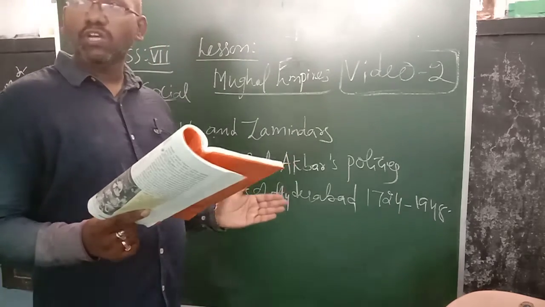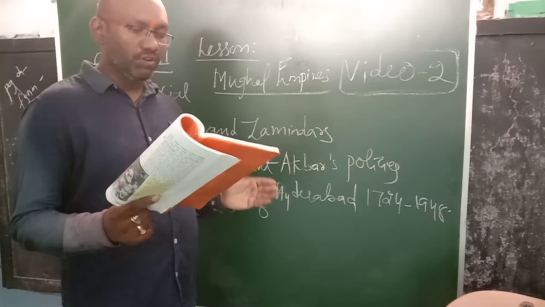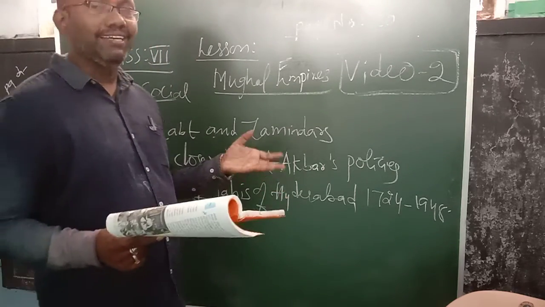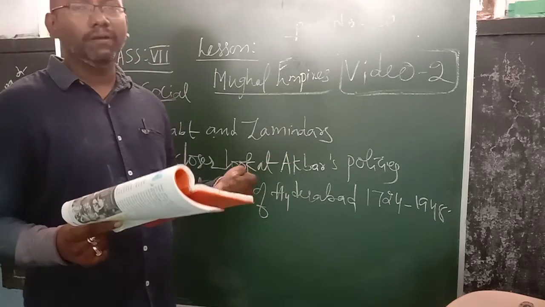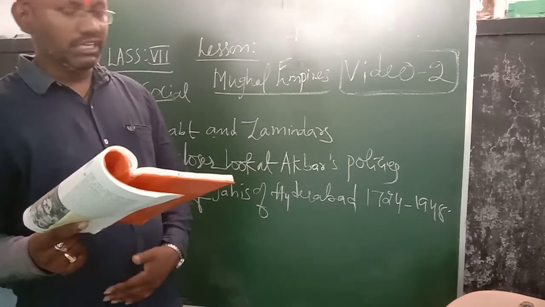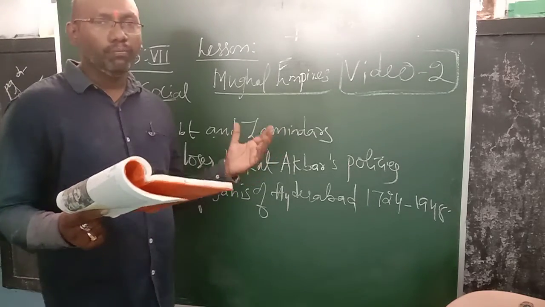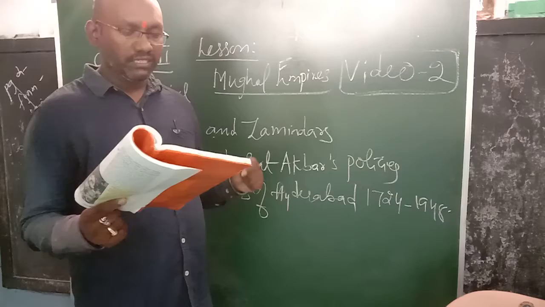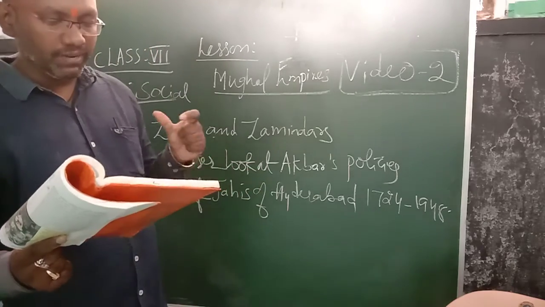The main source of income available to Mughal rulers was taxes on the produce of the peasantry. Means Mughals collected tax from people. Which people? Farmers, so we call them peasantry. At the time of Akbar, Todar Mal was the revenue minister. He carried out a careful survey of crop yields.